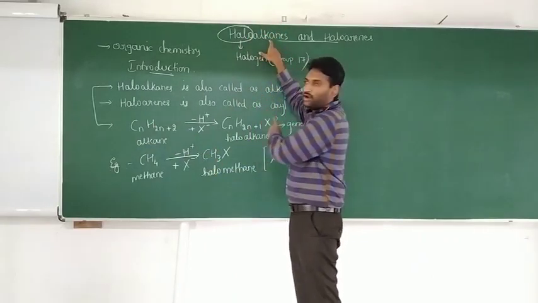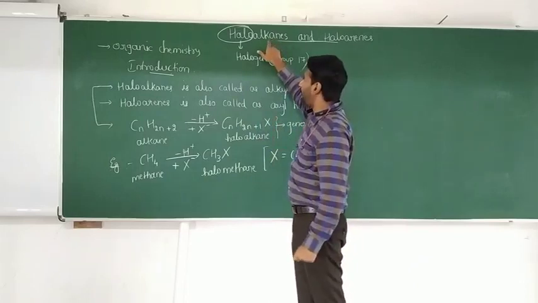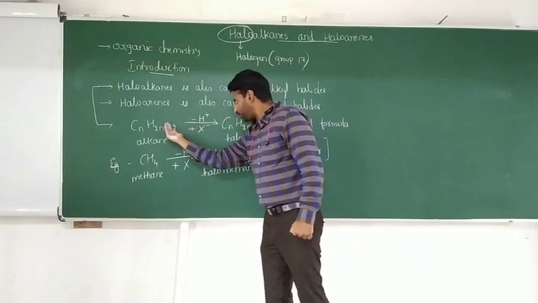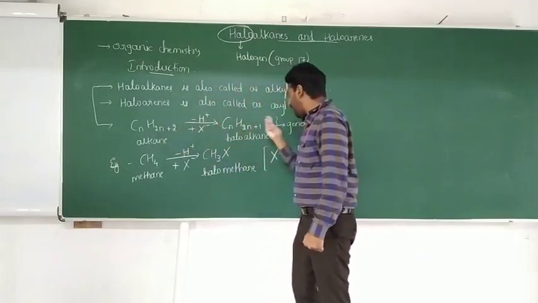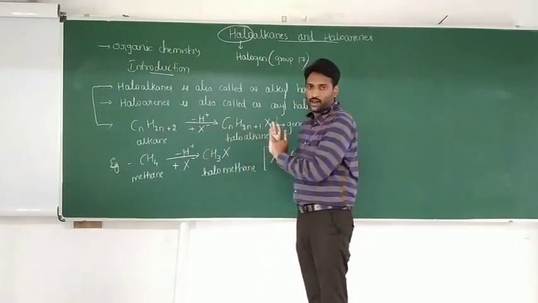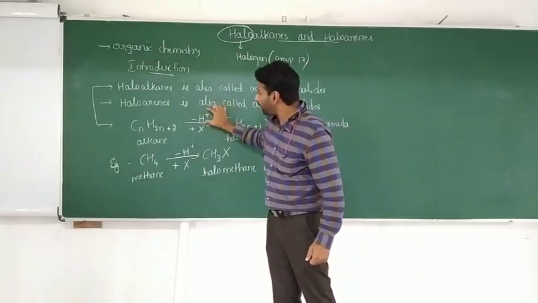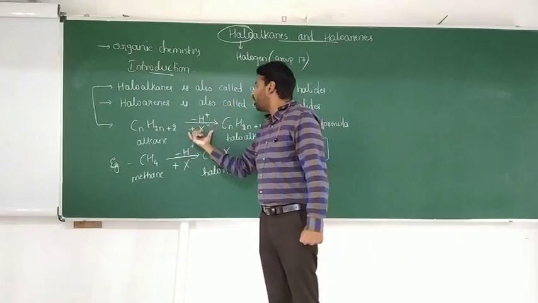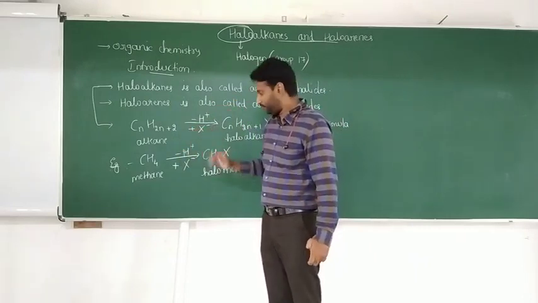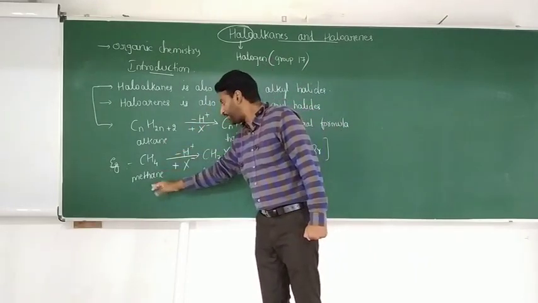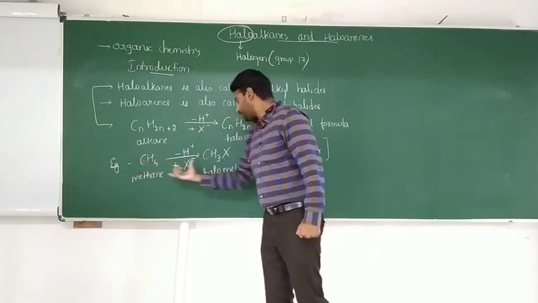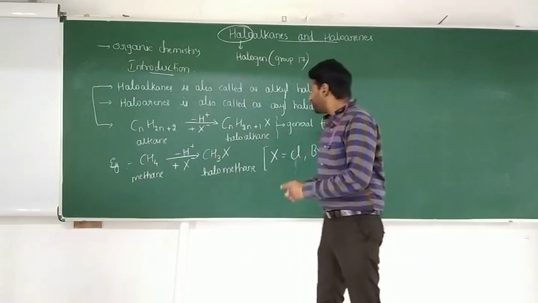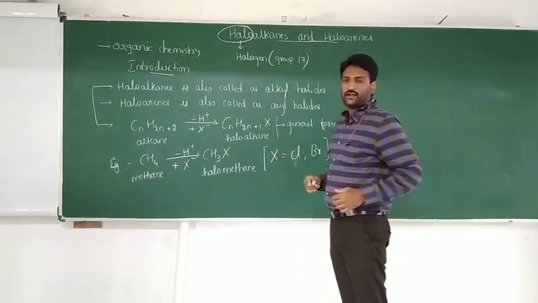We remove one or more hydrogens from alkane and add halogens, and we get haloalkanes. One or more hydrogen atoms can be replaced by one or more halogen atoms. And this is the example: methane is getting converted into halomethane. So this is the introduction.